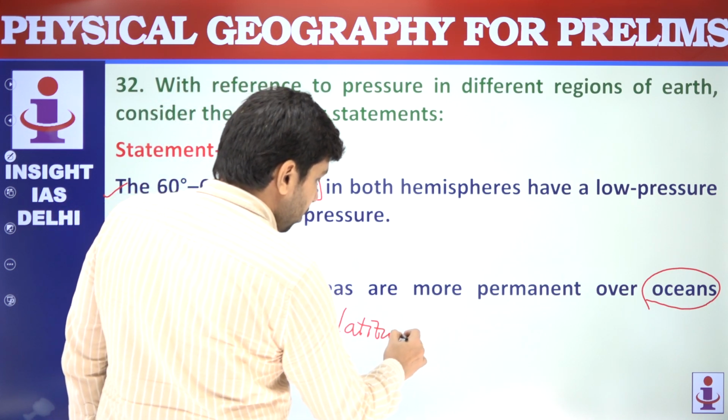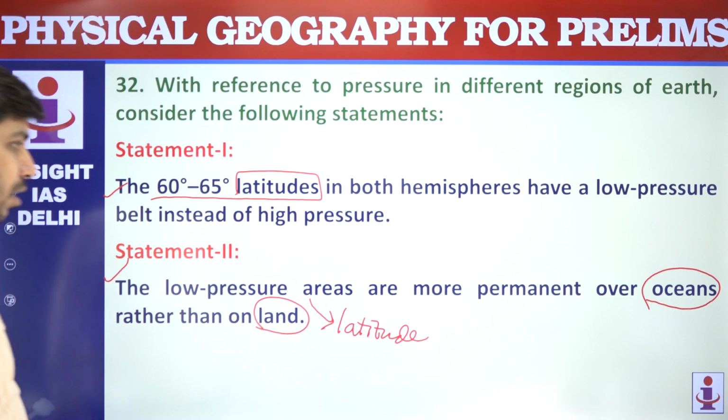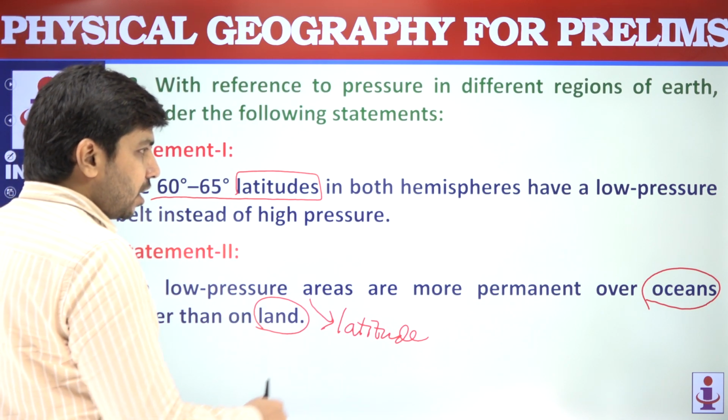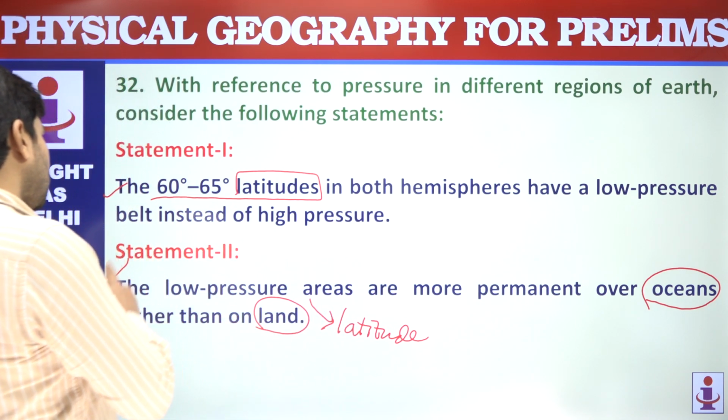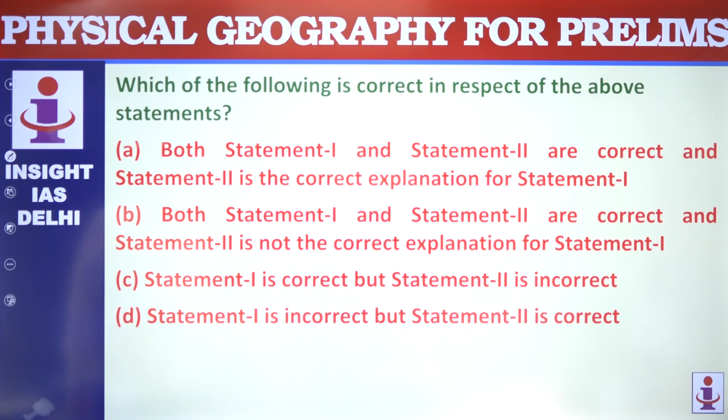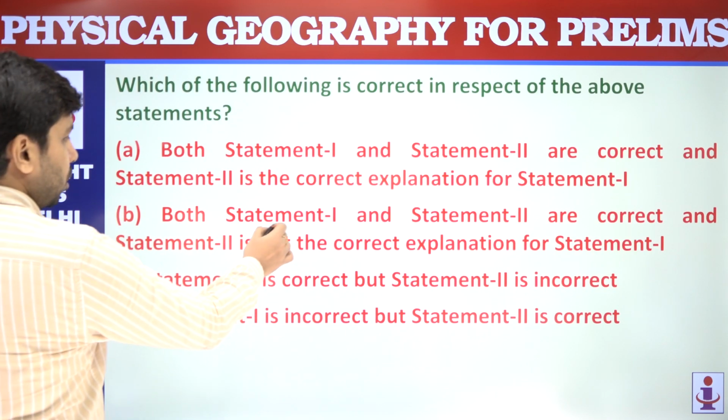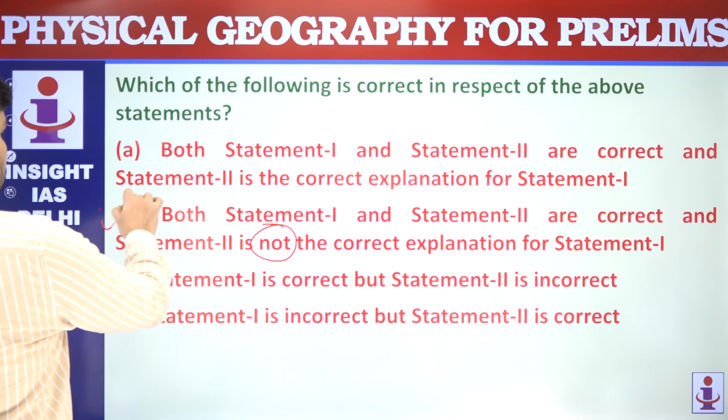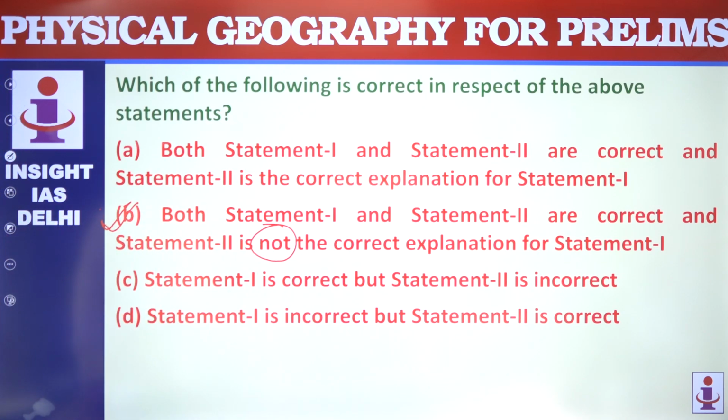The second statement is not speaking in the context of latitude. Though it is correct, it is not in the context of latitude. This is more in the context of regional, horizontal level, ocean and land. So though both these statements are correct, this is not the correct explanation of statement 1. Option A is not the answer.